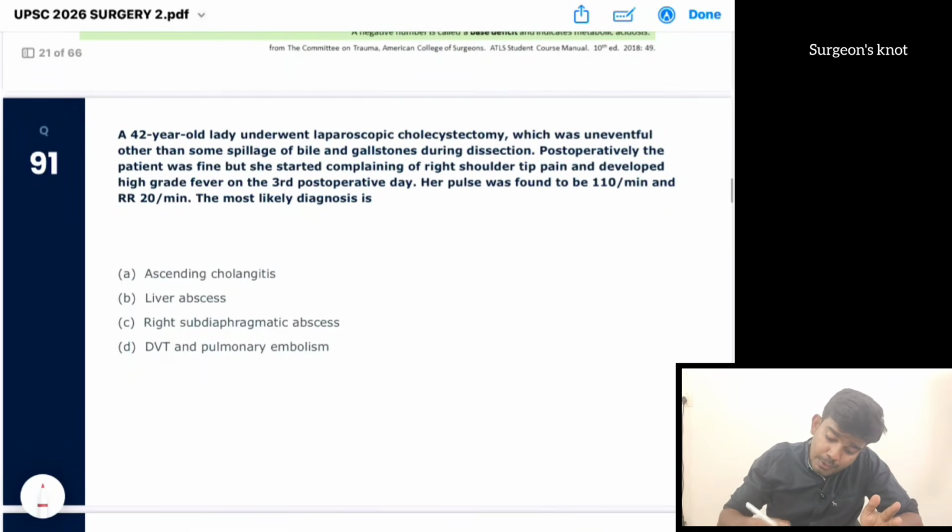Next, a 42-year-old lady underwent laparoscopic cholecystectomy, which was uneventful other than some spillage of bile and gallstones during dissection.